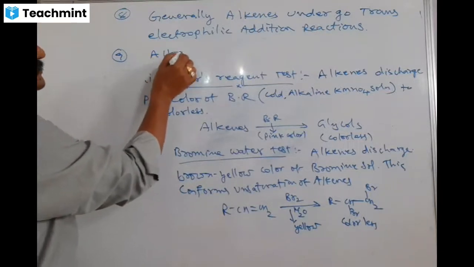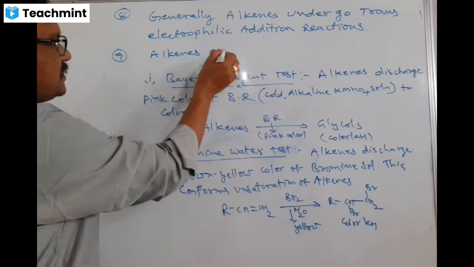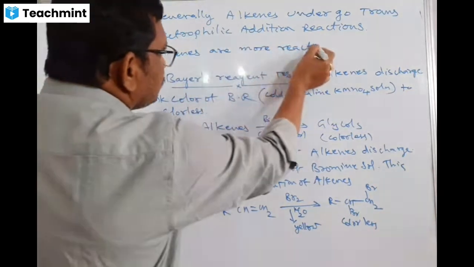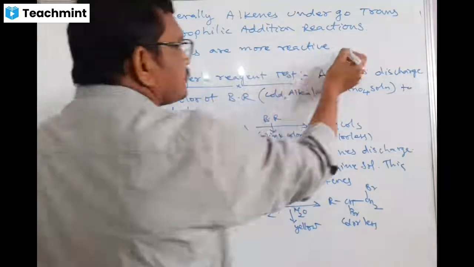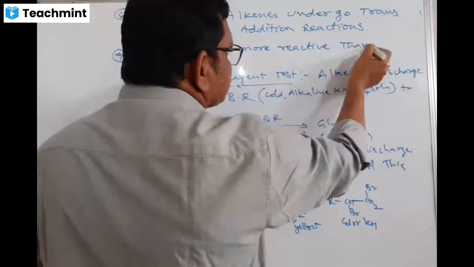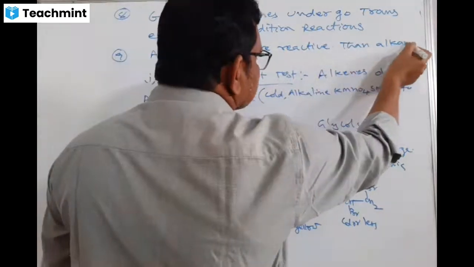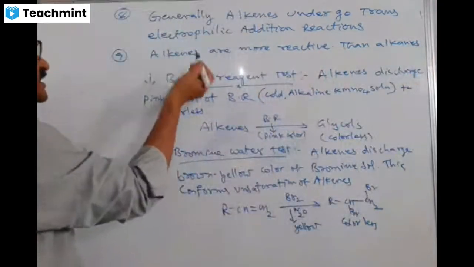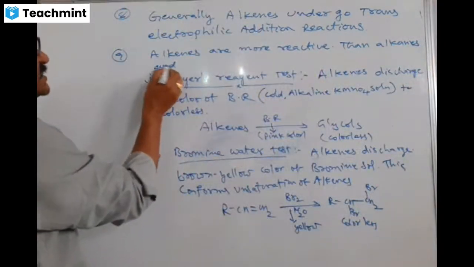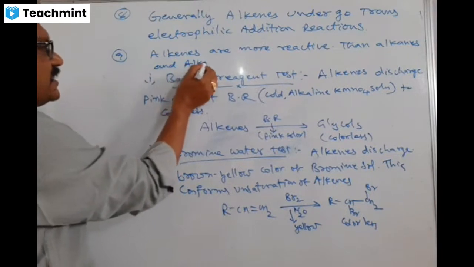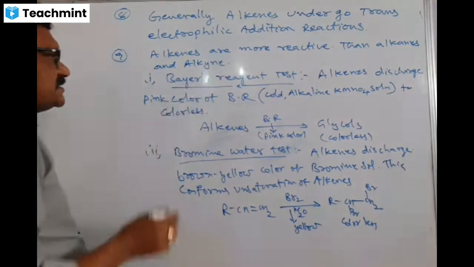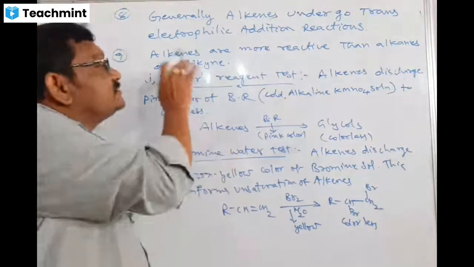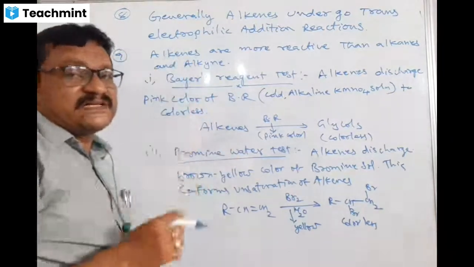Alkenes are more reactive than alkanes, even than alkynes also. Here there is a doubt. People have doubt at this stage, I will explain very clearly.